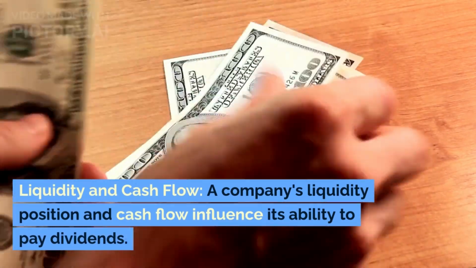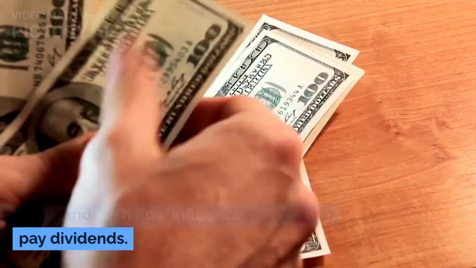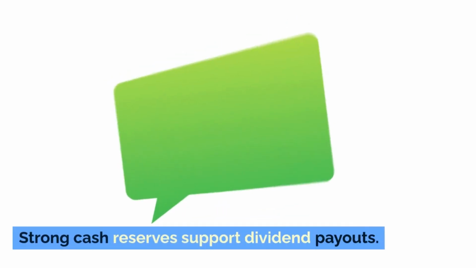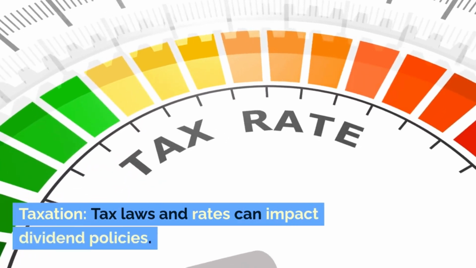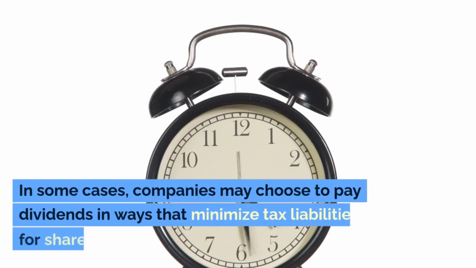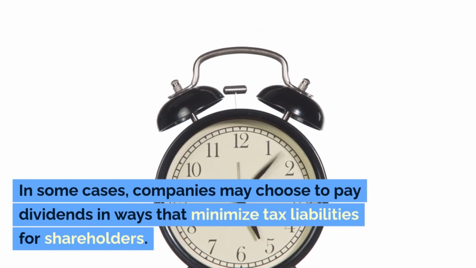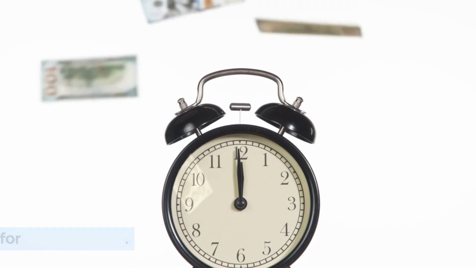Liquidity and cash flow. A company's liquidity position and cash flow influence its ability to pay dividends. Strong cash reserves support dividend payouts. Taxation. Tax laws and rates can impact dividend policies. In some cases, companies may choose to pay dividends in ways that minimize tax liabilities for shareholders.